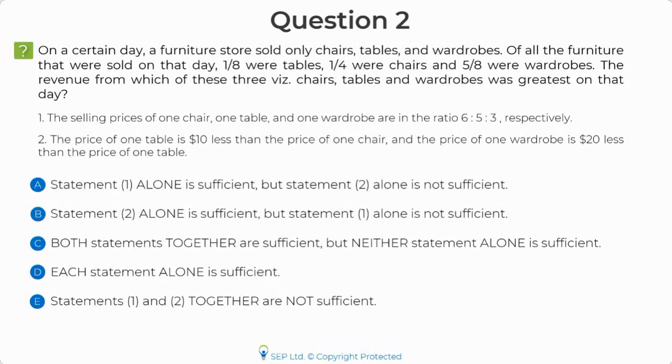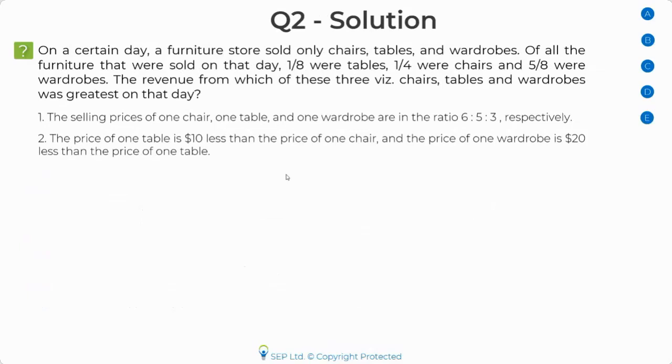Usually people don't mark E or B. If you fall under that category, then there's a good chance that you are not comfortable with the concept of ratio at this point of time, and you may need to brush up your concept. But that's my take on the question so far. What about you guys? What do you think of this question? Definitely smaller and shorter than the previous one. But apart from that, did you find this more conceptually difficult, or was this okay, easy to solve? Still tricky. Okay.